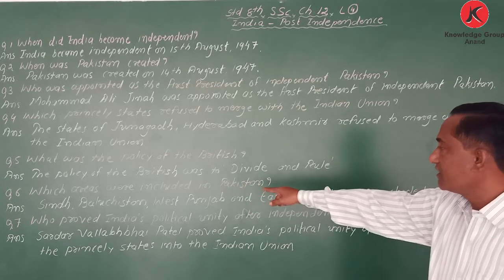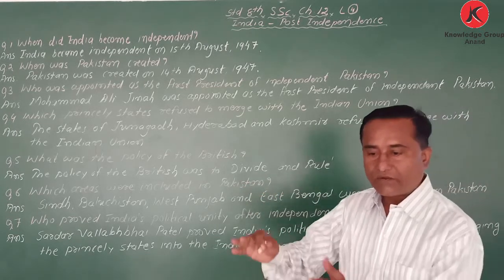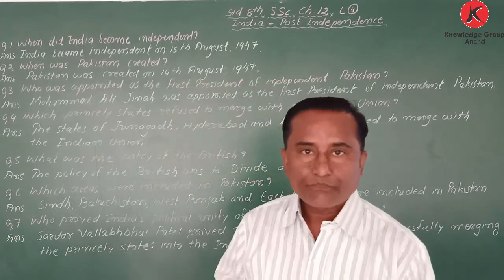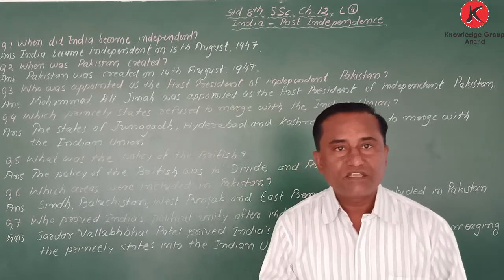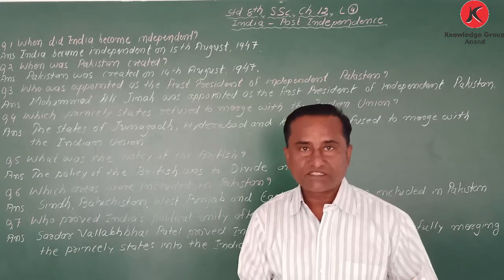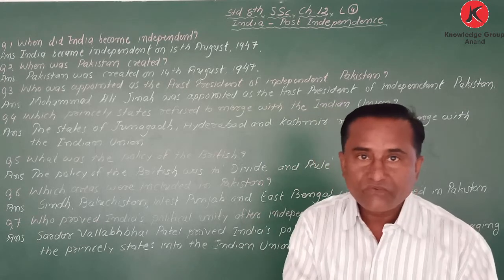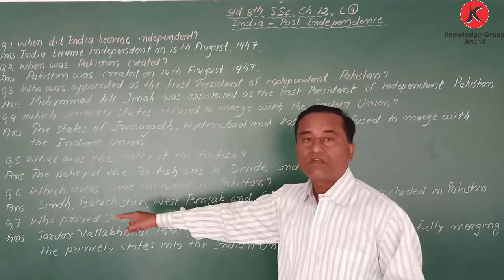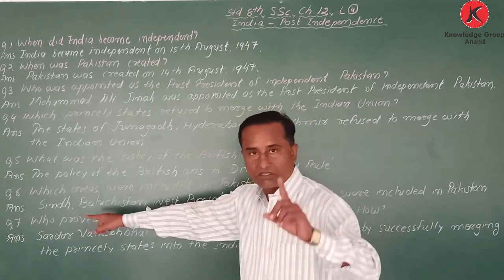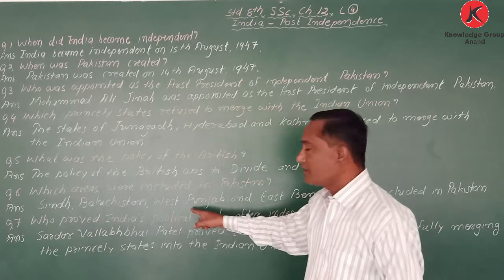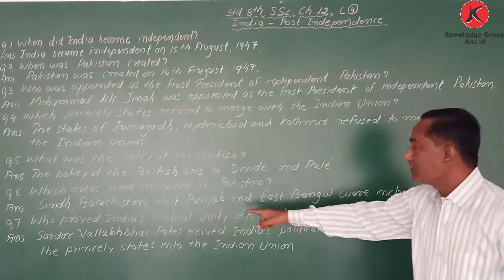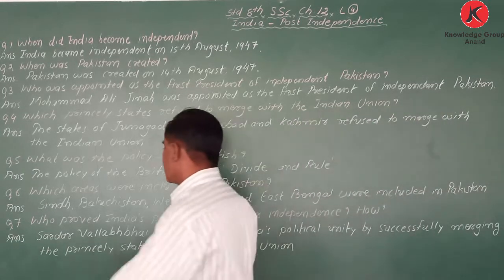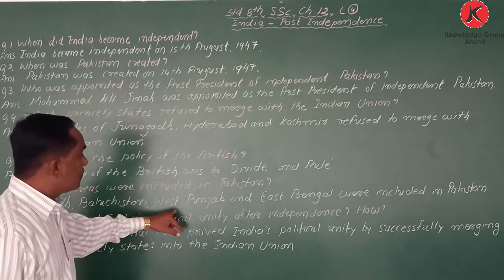Next one. Which areas were included in Pakistan? When two nations were separated, Pakistan and India, some areas joined Pakistan. So which areas were included in Pakistan? The areas like Sindh, Balochistan, West Punjab and East Bengal. Once again I repeat, Sindh, Balochistan, West Punjab.